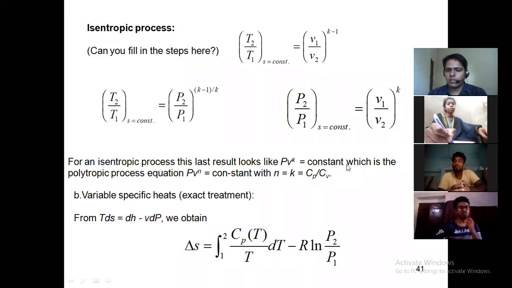PV raised to power k is equal to constant, and by using this, you can get all these three relations here. That is, P1 V1 raised to power k is equal to P2 V2 raised to power k. Similarly, you can replace P with T, and you can get these two equations also. So the point is, by using PV raised to power k constant, you can find these three relations between temperature and volume, temperature and pressure, and pressure and volume. So these are the relations for an isentropic or reversible adiabatic process.